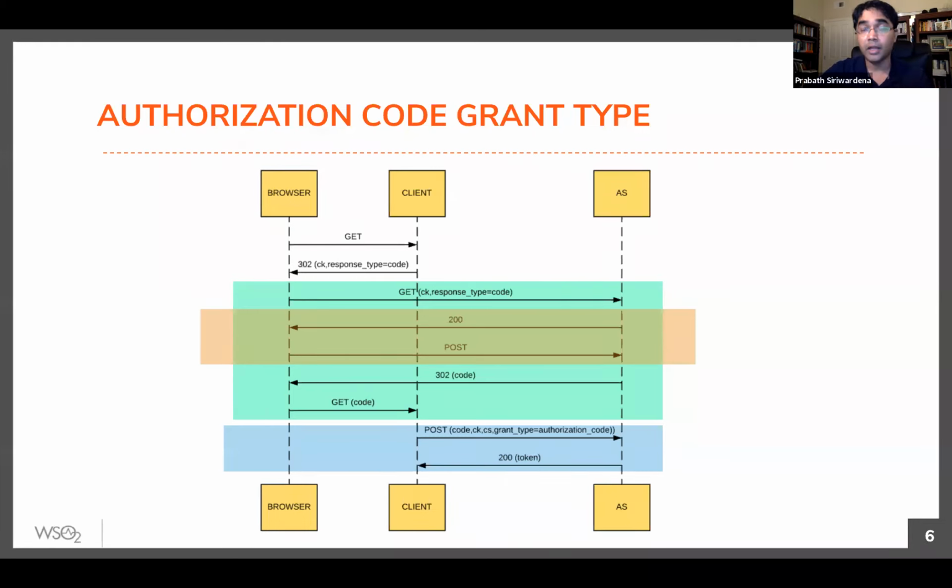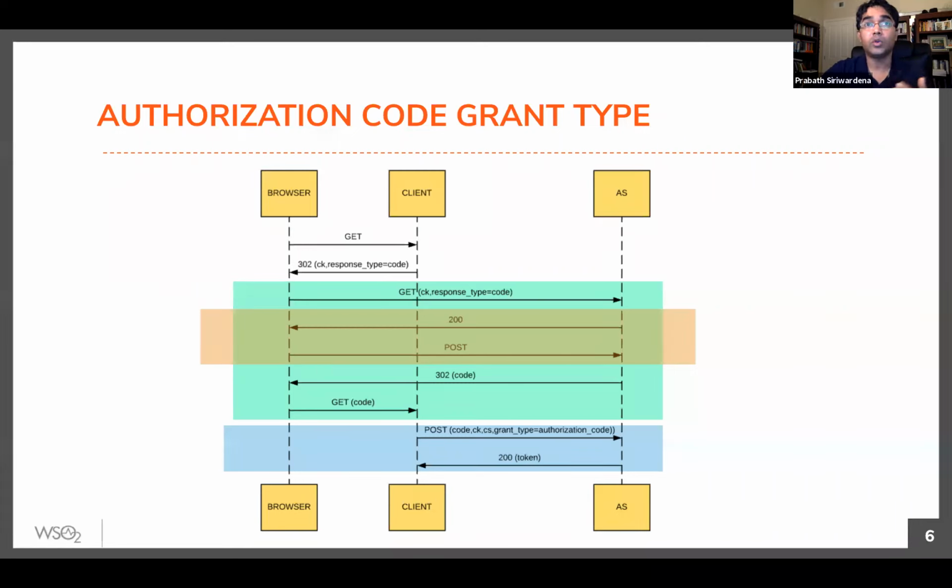There are other values too. In addition to response type, there's another parameter called response mode. Response type defines what tokens you need. Response mode defines how you expect these tokens. For example, the authorization server can send these tokens in the query string, or as a URL fragment, or else in a form post.